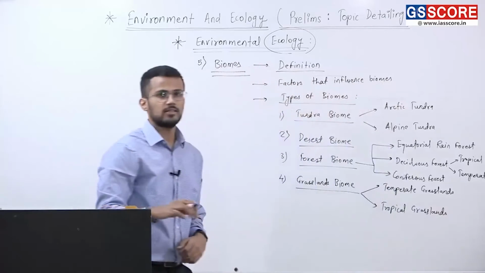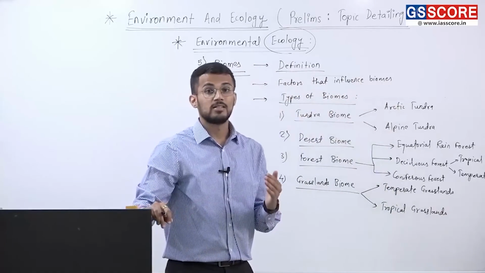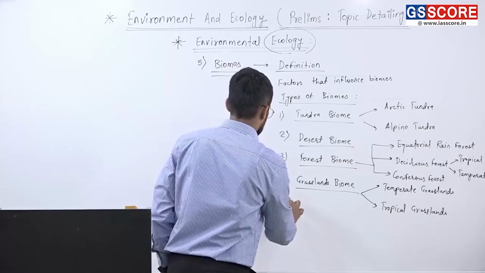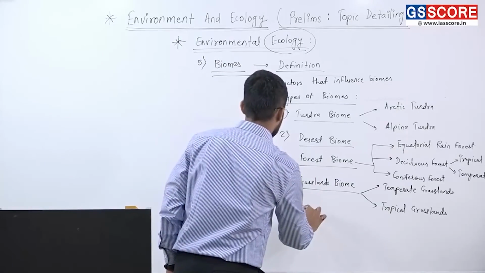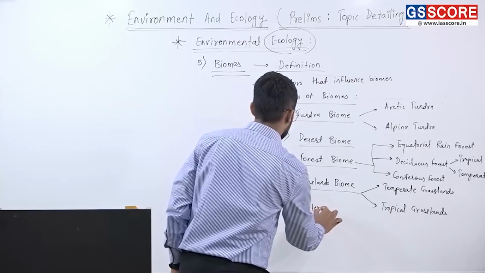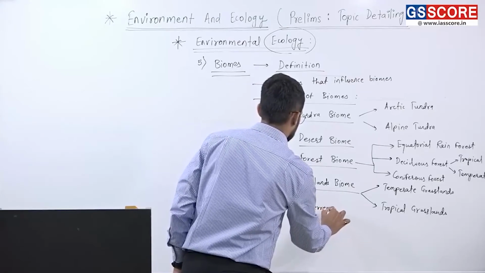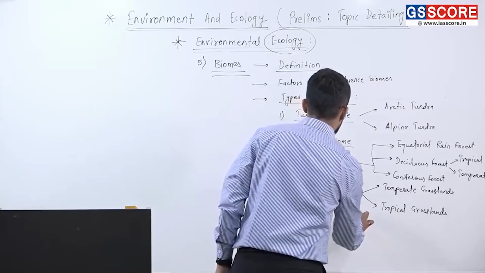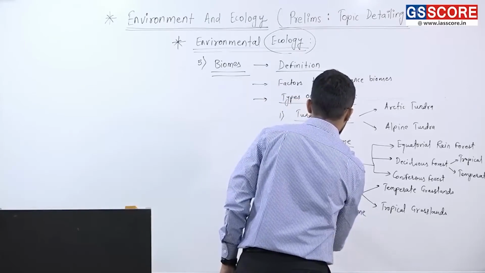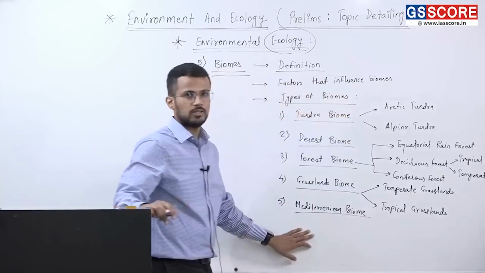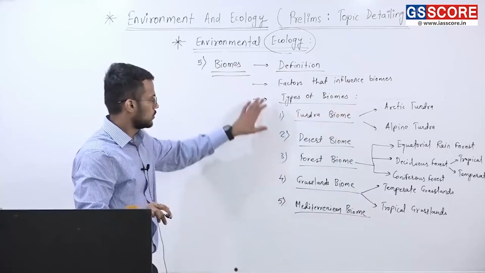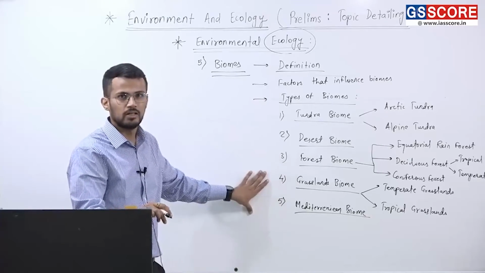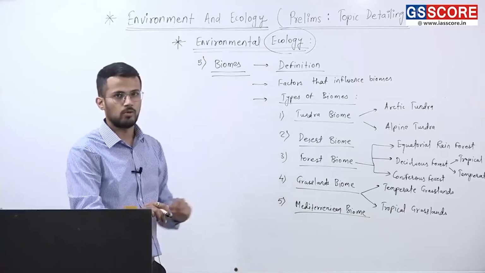These tropical grasslands are also called savanna. Fine. So, that is the fourth one. Next is Mediterranean biome. So, Mediterranean biome is also important from the exam's perspective, right. So, these are different types of biomes that we have to study under the topic of biomes.